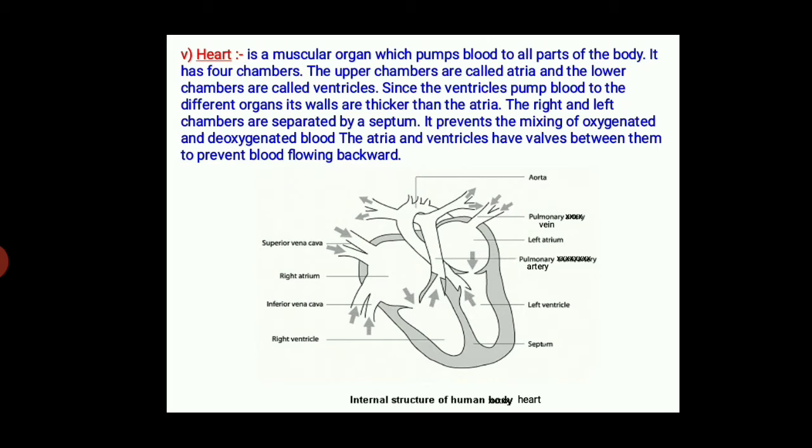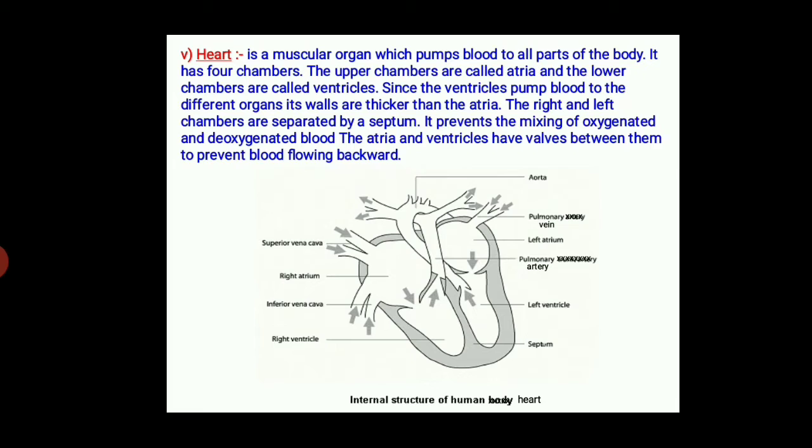Now we talk about the heart in an easy method. What is the heart? The heart is a muscular organ. You know that it works as a pump in the circulatory system. It is located in the middle of the chest and tilts toward the left. The heart is made up of cardiac muscles. You know that in class 9th.